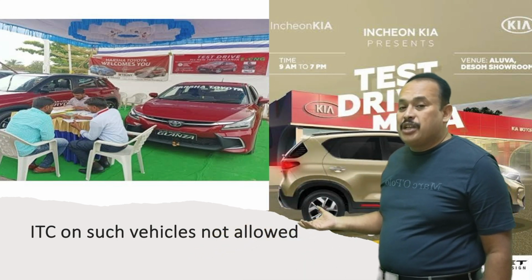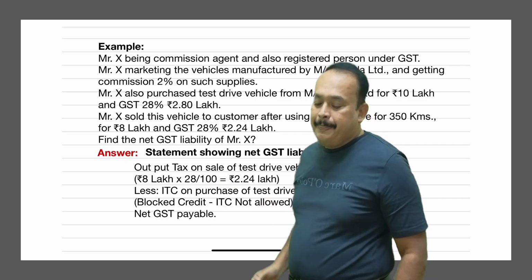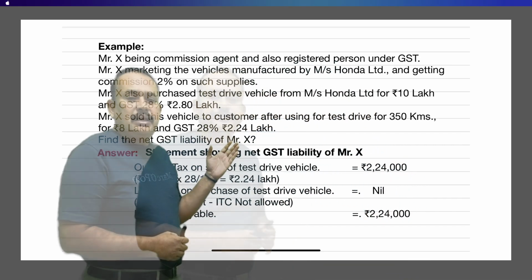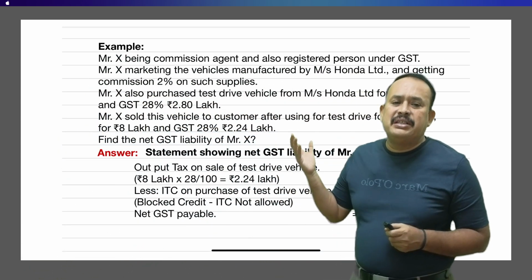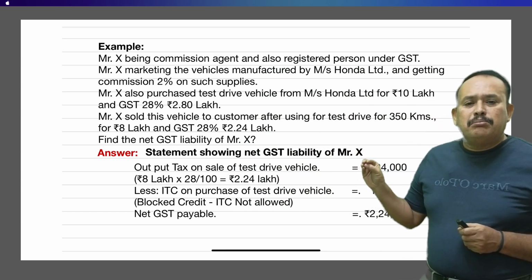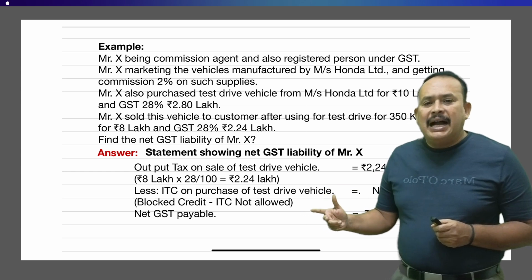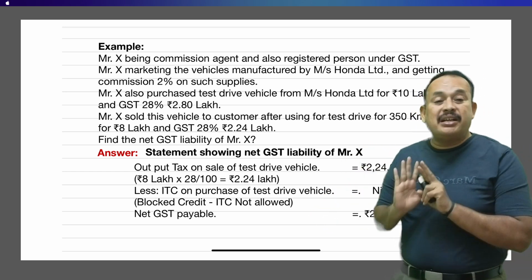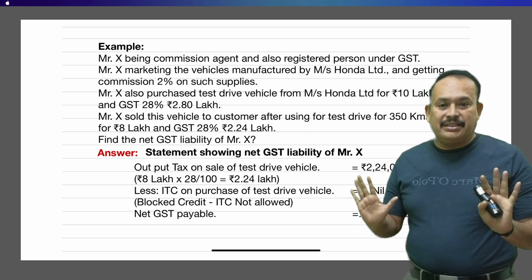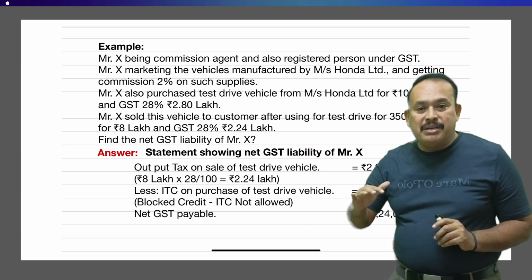I will bring one numeric example to make you understand this. Look here. In the given case, X, being a commission agent and also a registered person under GST law, is marketing the vehicle manufactured by Honda Limited and getting a commission of 2% on such supplies. Therefore, Mr. X is not a dealer, Mr. X is a commission agent who is promoting the Honda product on commission basis.